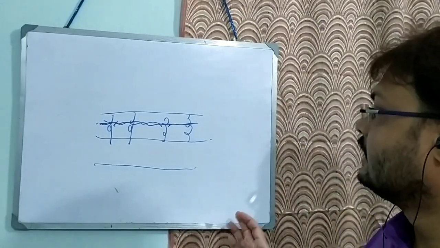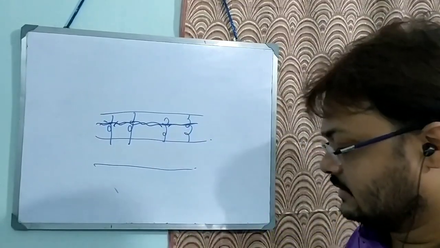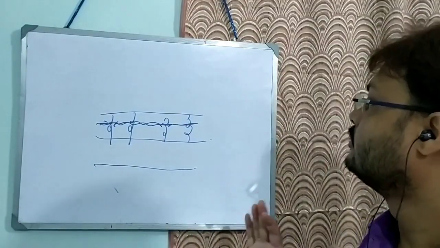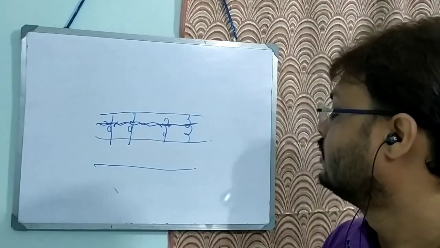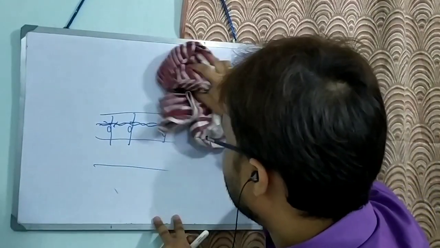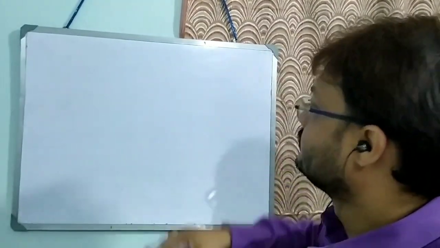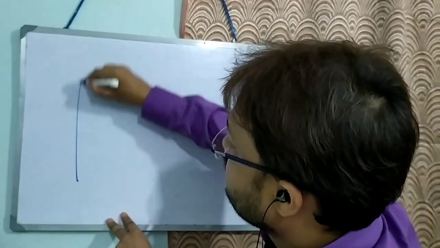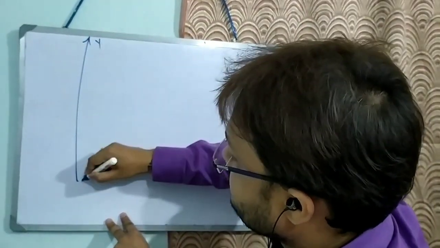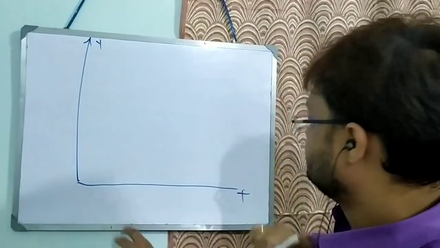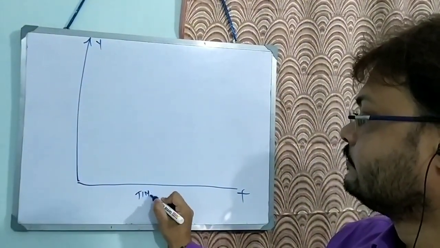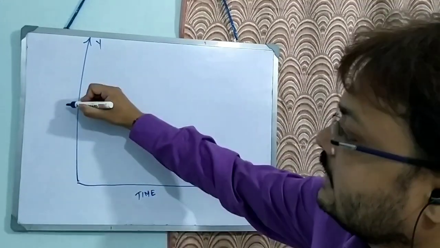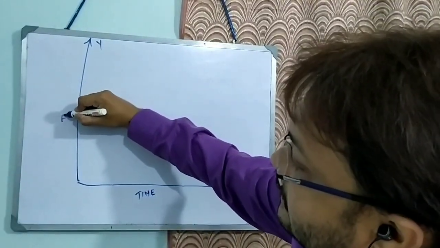Now, all of these things I have told you, if we draw a diagram, how will that look? In this, this is the y axis and this is the x axis. In the x axis we are plotting the time, and in the y axis we are plotting the thickness.